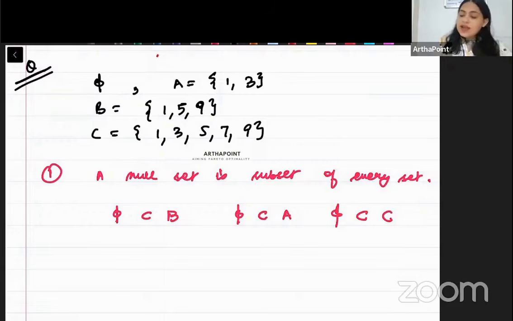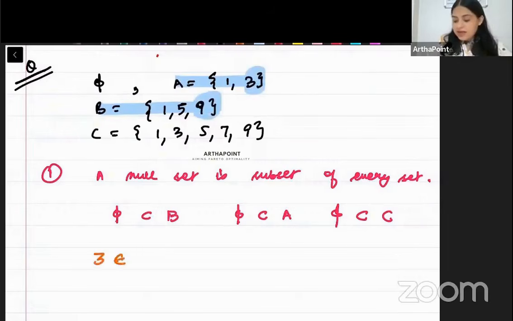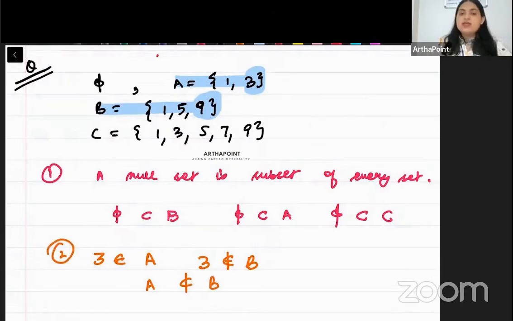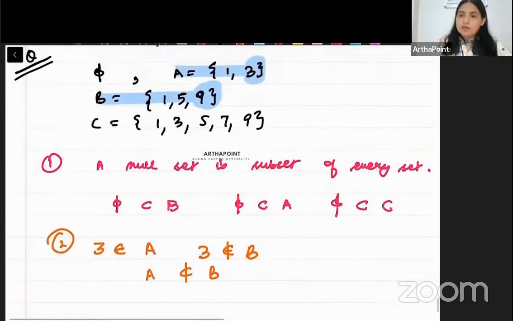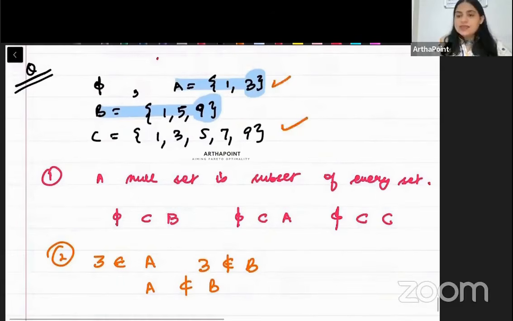अब देखो क्या A B का subset है? नहीं. Because A contains 3 which is not there in B. So A में, 3 is an element, 3 belongs to A, but 3 does not belong to B. So A is not a subset of B. बेटा क्या A C का subset है?